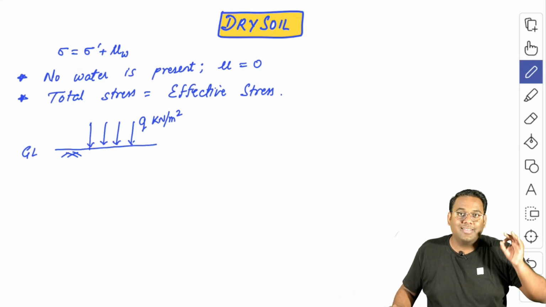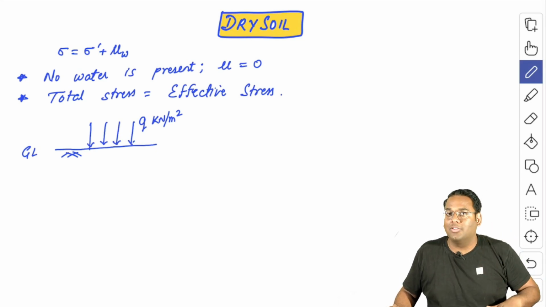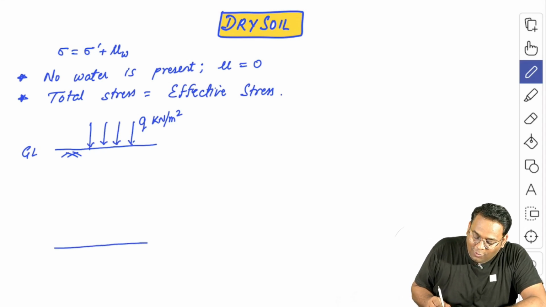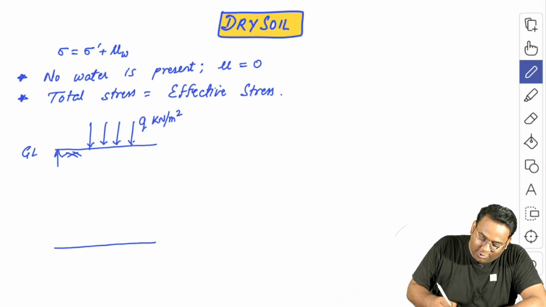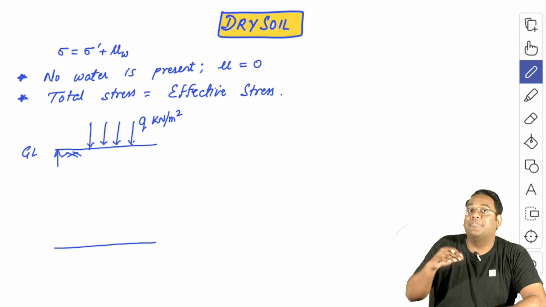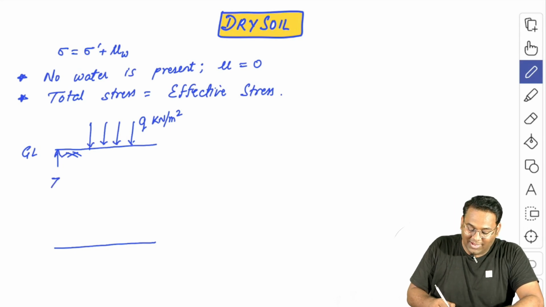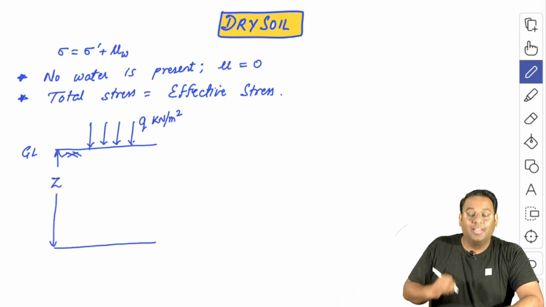But yes, it is imparting some vertical force on the ground level. And we want to study how this particular soil will have the values of effective stress and the total stress along with the depth Z.